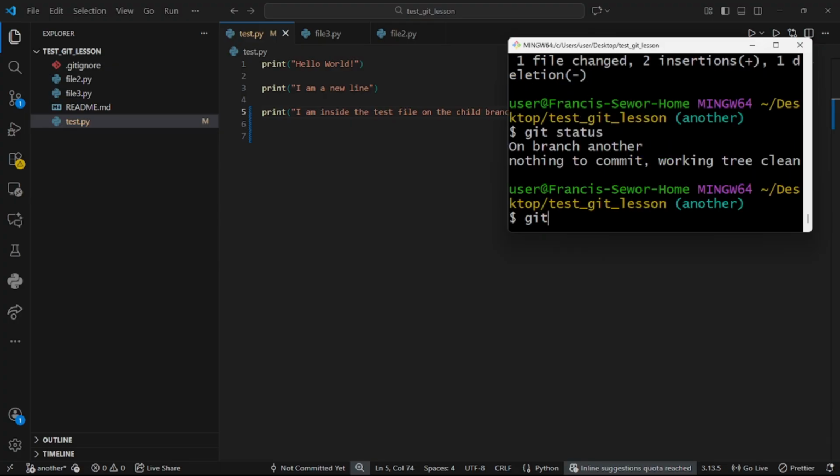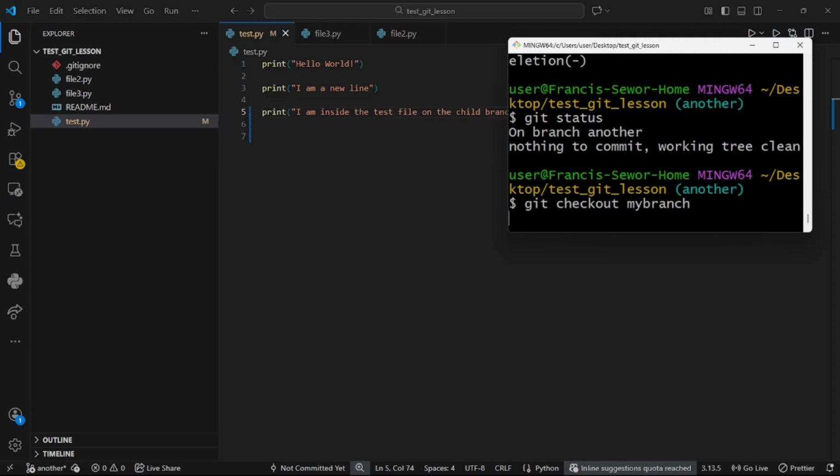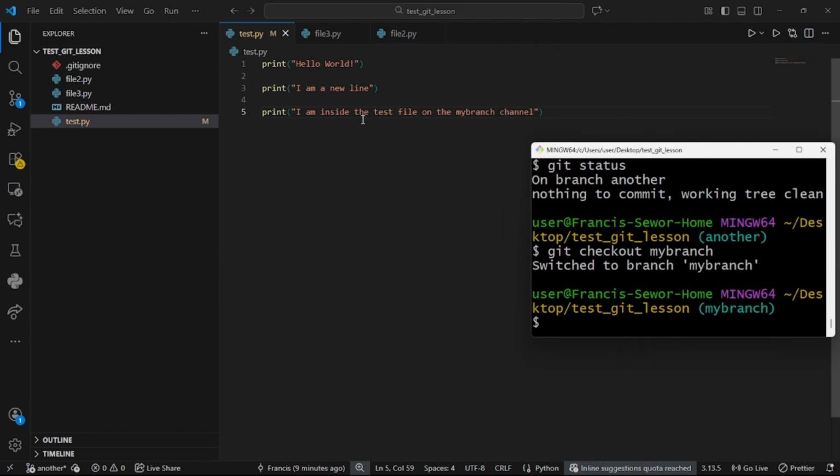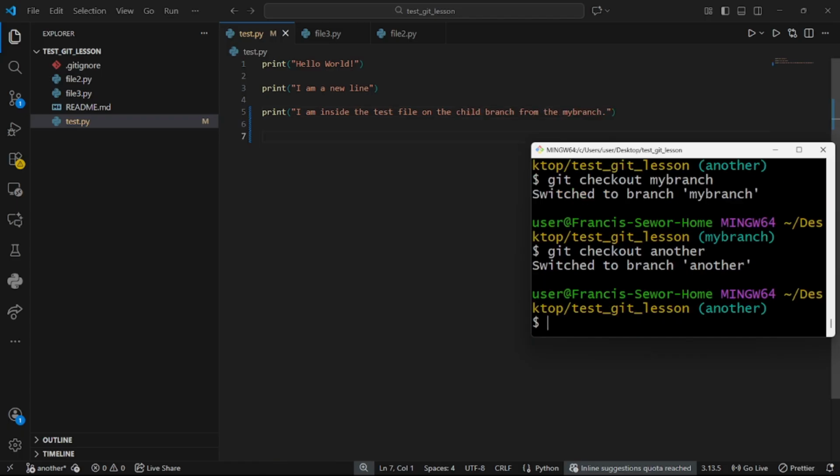So I'm going to move, git checkout my branch. So now you should be able to see, I am inside the test file on the my branch channel. Let me go back to the chat branch. You say git checkout another, right? That was the name of the branch. You see that it has changed. I am inside the test file on the chat branch from the my branch, basically. So that's how the flow is going, right?